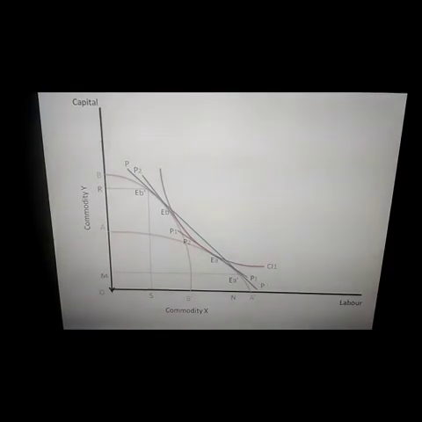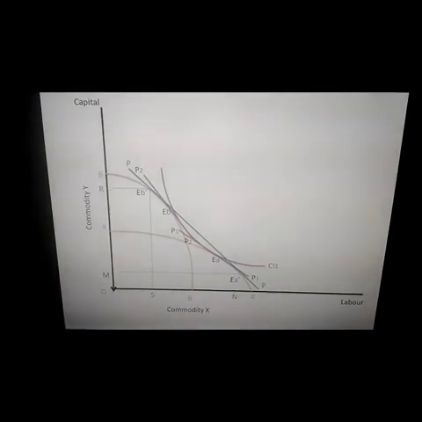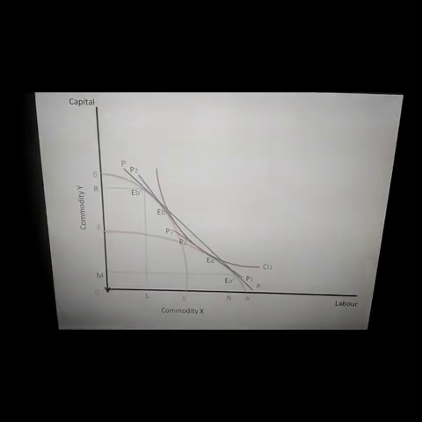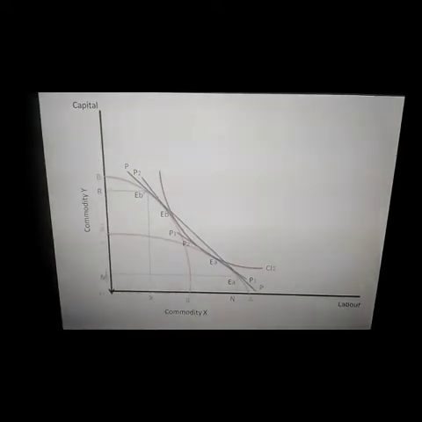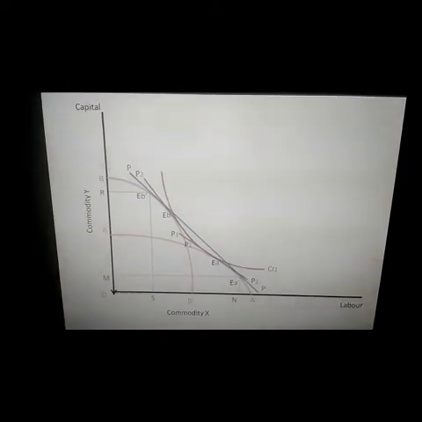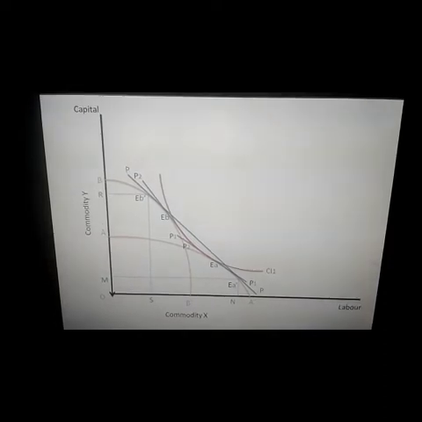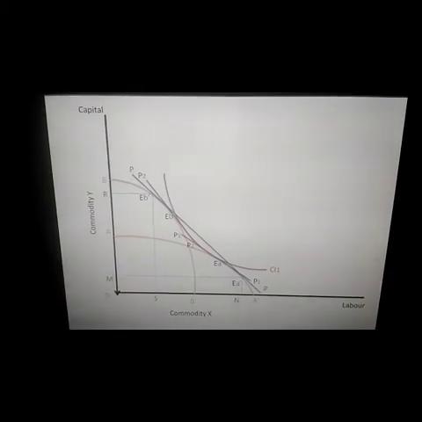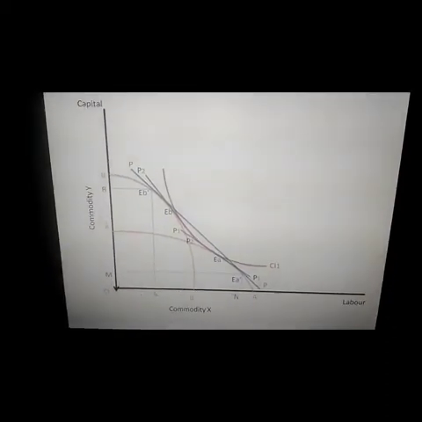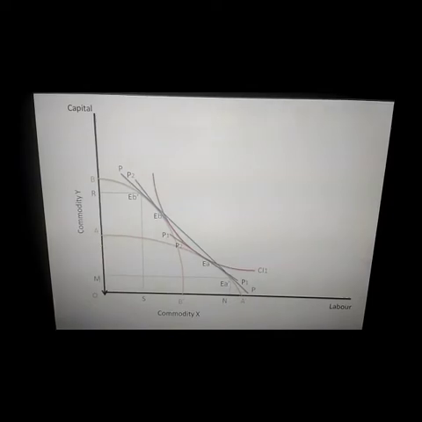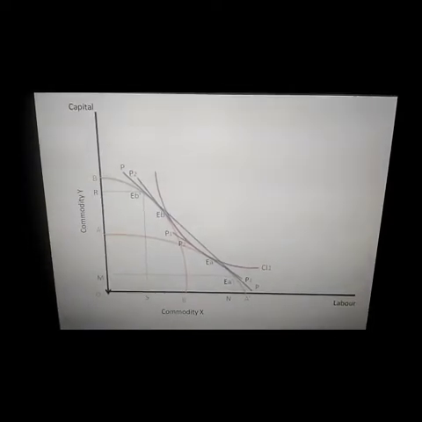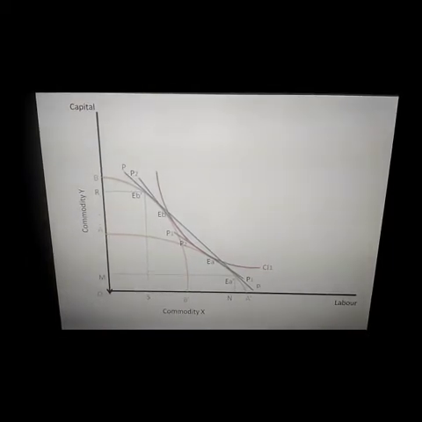Now, assume that both the countries want to have trade with each other. Then PP would be the international price line. Now, this international price line is not as flat as P1 P1, but it is not even as steep as P2 P2. Okay, so now this price line intersects the PPC at EA dash and EB dash.